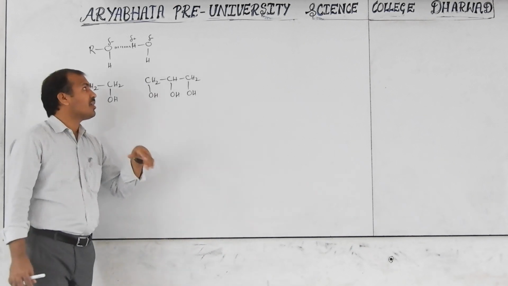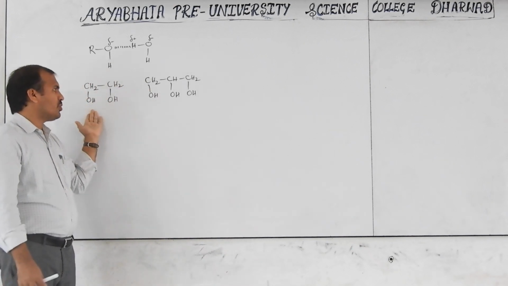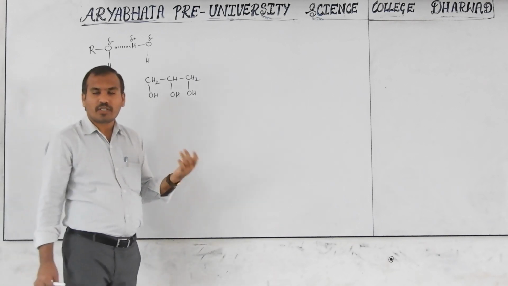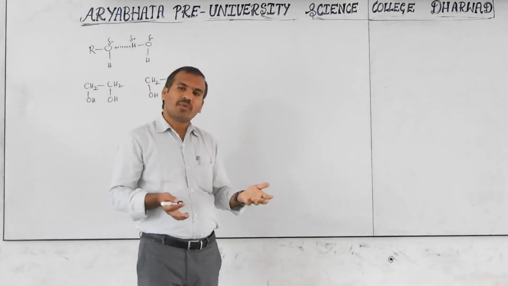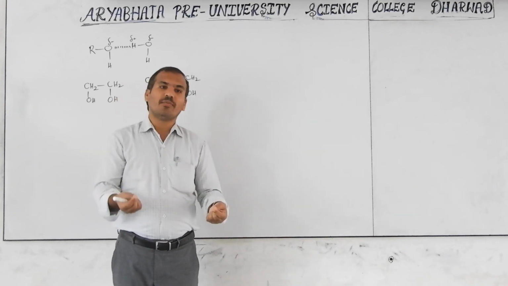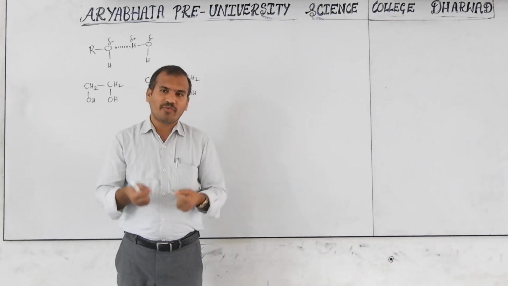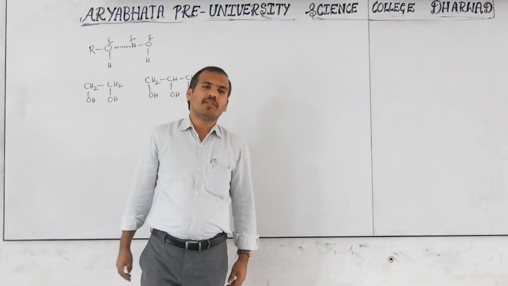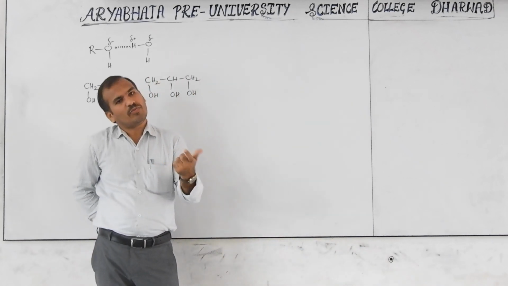These are highly soluble compared with the one OH. We get 2 OH, 3 OH, 4 OH. So I told you that up to 4 carbons are soluble. If 5, 6 carbons are there and also more OH groups, that is more soluble. The 4 carbon condition is not applicable because it has more OH groups. That's why more hydrogen bonds form, more soluble.